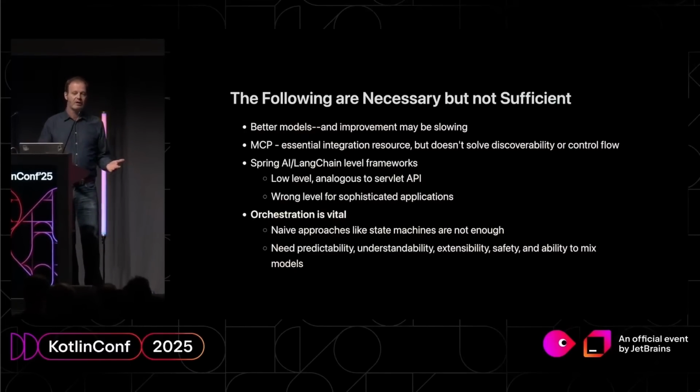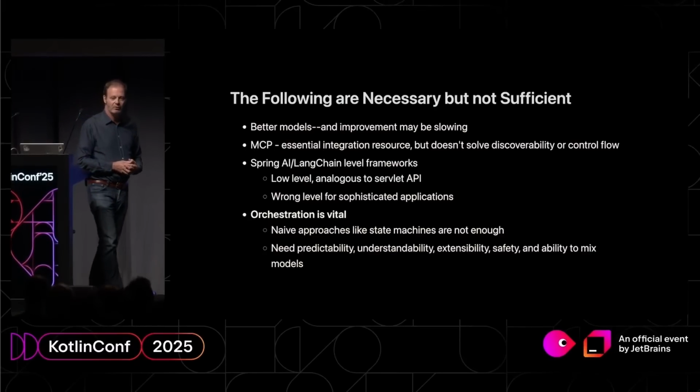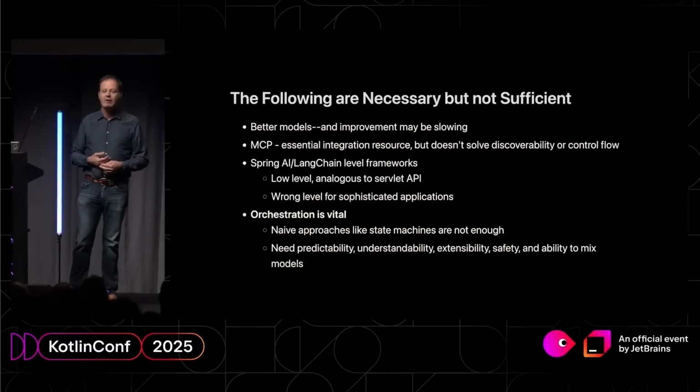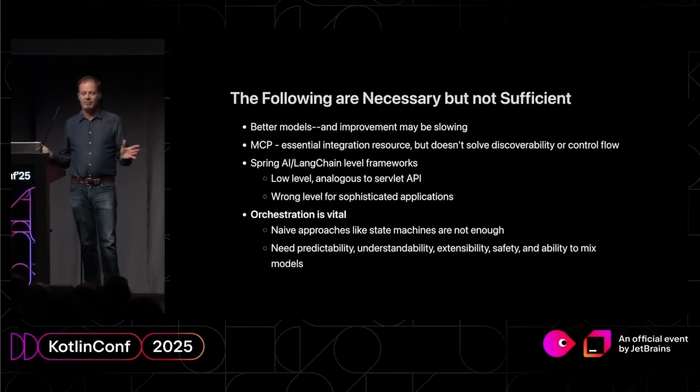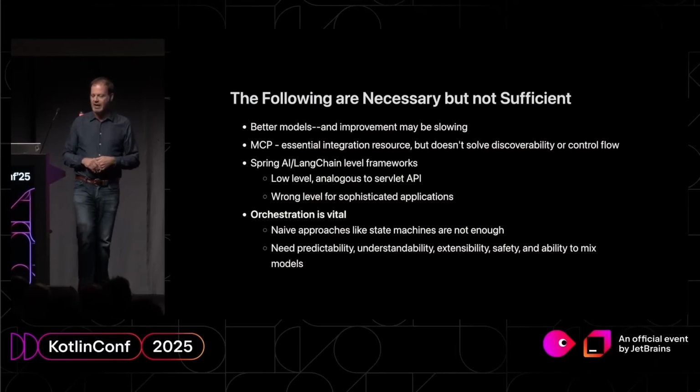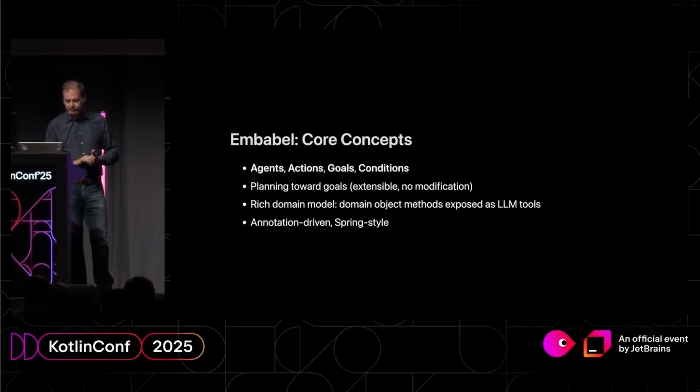Because for privacy reasons, for cost reasons, we may want to do certain things with models that run inside our firewall. Those models are not going to be as capable as Claude Sonnet or GPT-4.1, but if we factor our applications into agentic flows, there are many things that they can do.